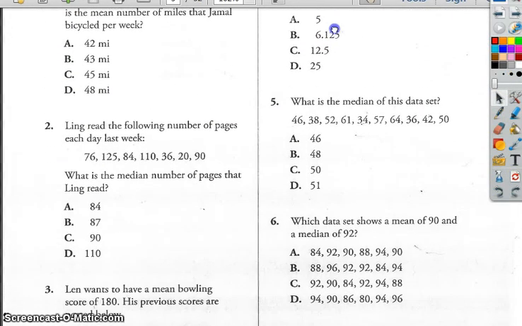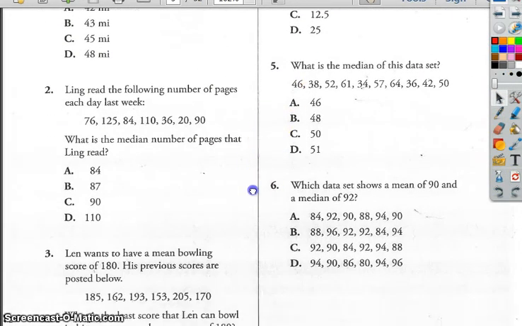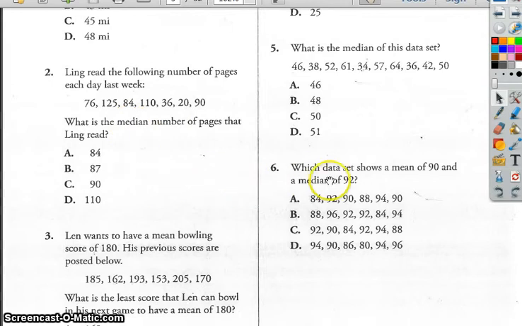Number 2, Ling read the following number of pages each day last week. And there's all the numbers. What is the median? What you need to remember about the median is that it's the number in the middle. Median, mafia, we knock off the numbers off the end. So first we've got to put them in order from least to greatest, and I see 20 here. So I'm going to put 20. Then I go to 36.